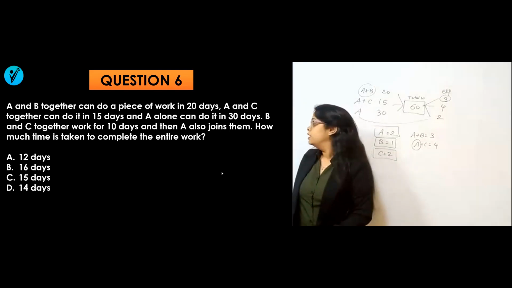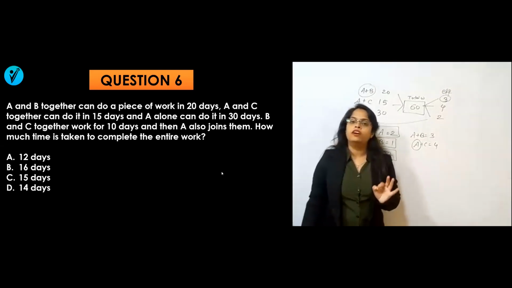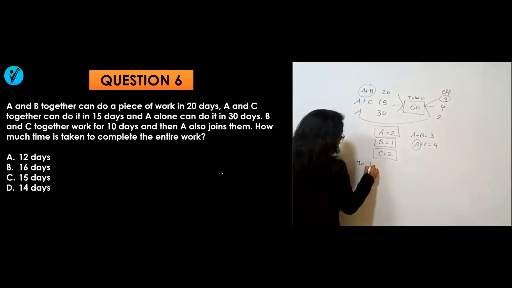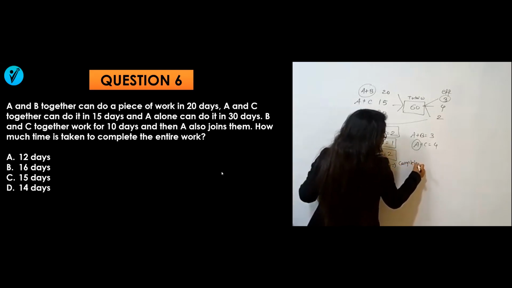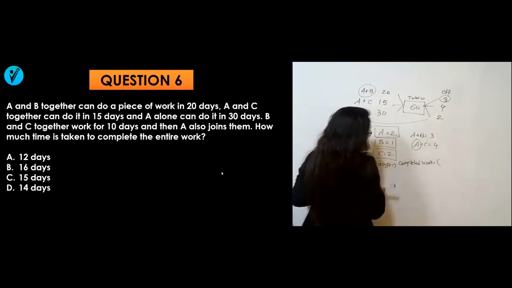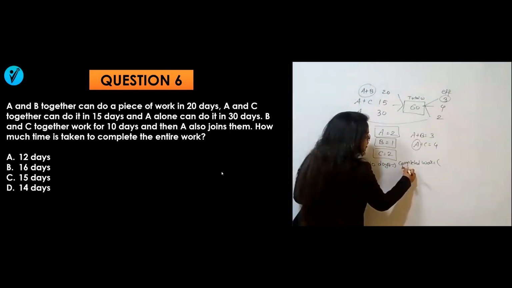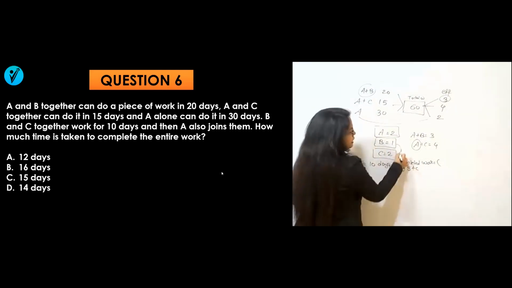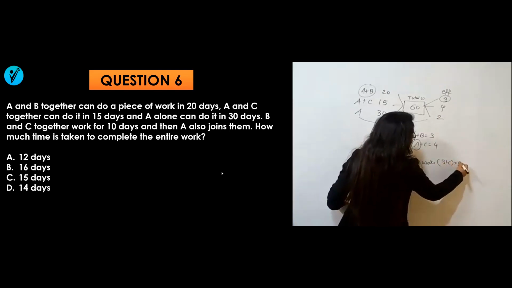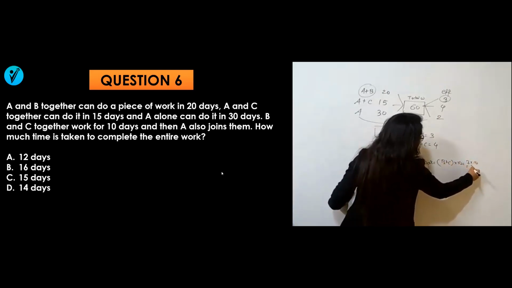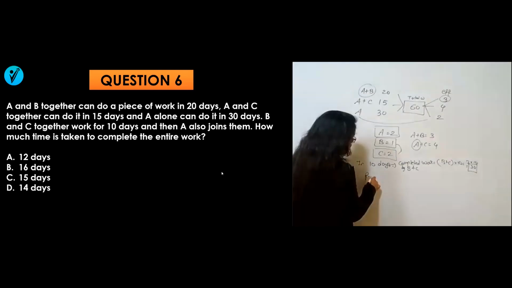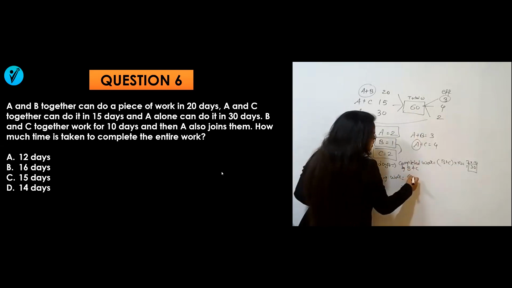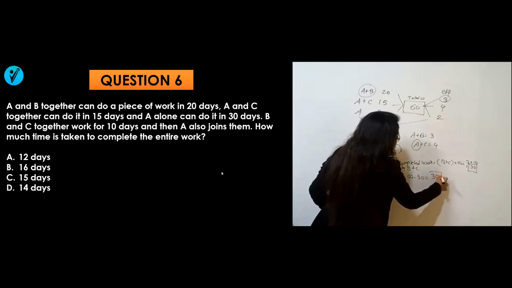Then what are they saying here? If B and C work together for 10 days, let's see how much work is completed in 10 days. The work completed will be the efficiency of B and C, B plus C, into 10. That means 3 into 10, which will be equal to 30. 30 work has been completed in the 10 days. So what will be the remaining work now? Out of total 60, 30 has been completed. That means 30 work is remaining.